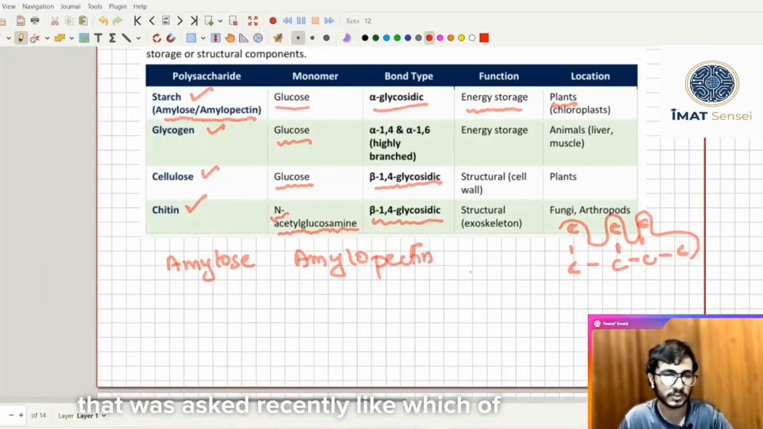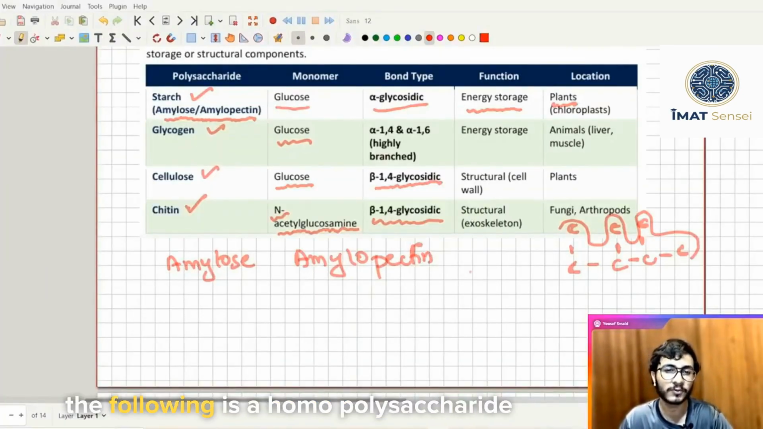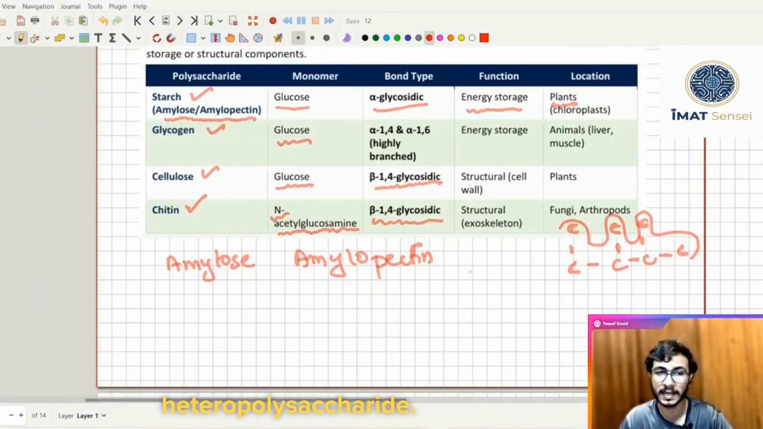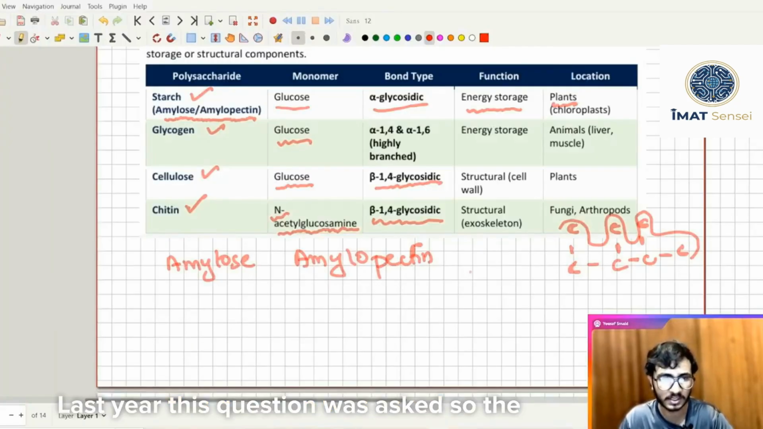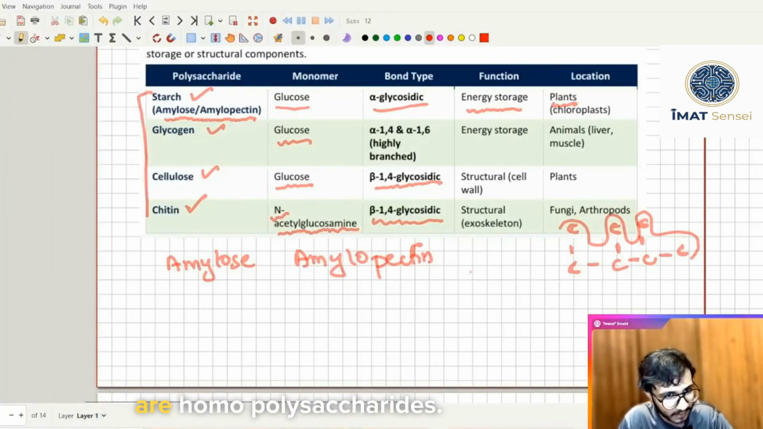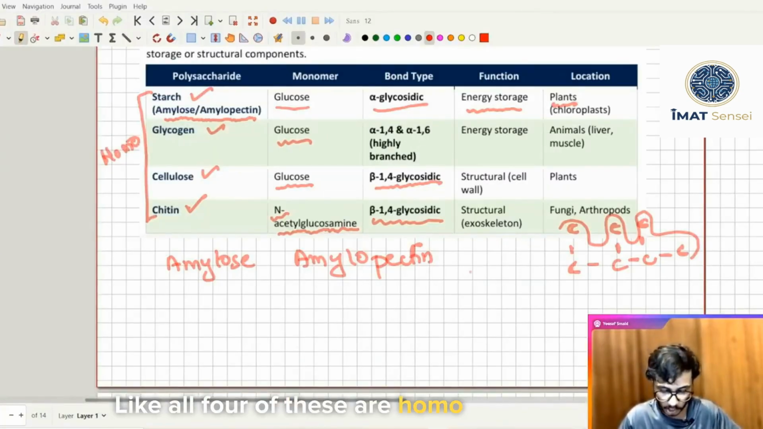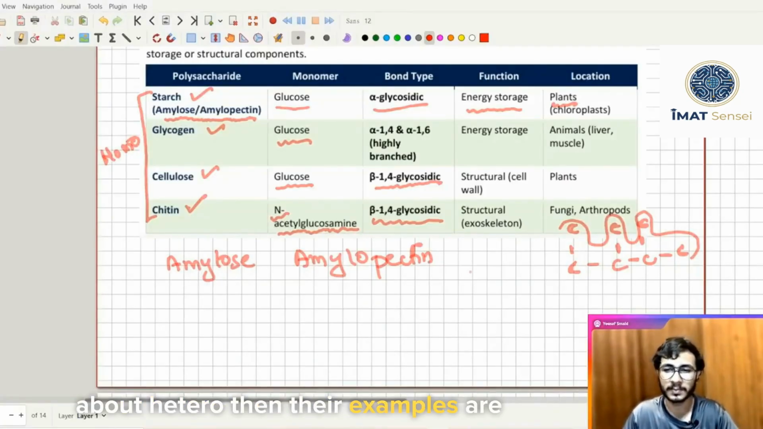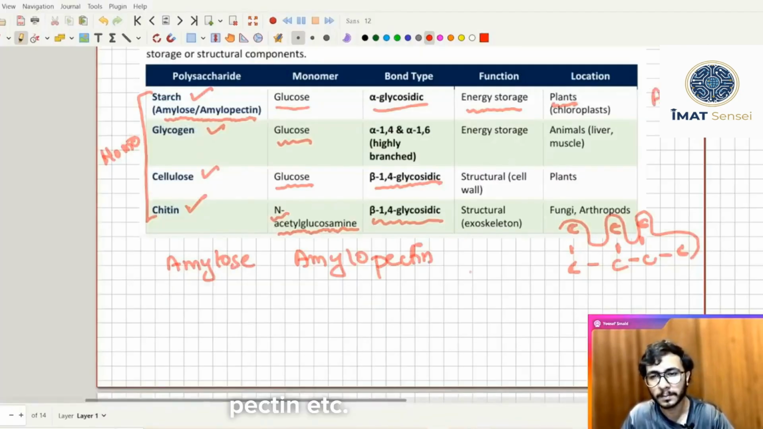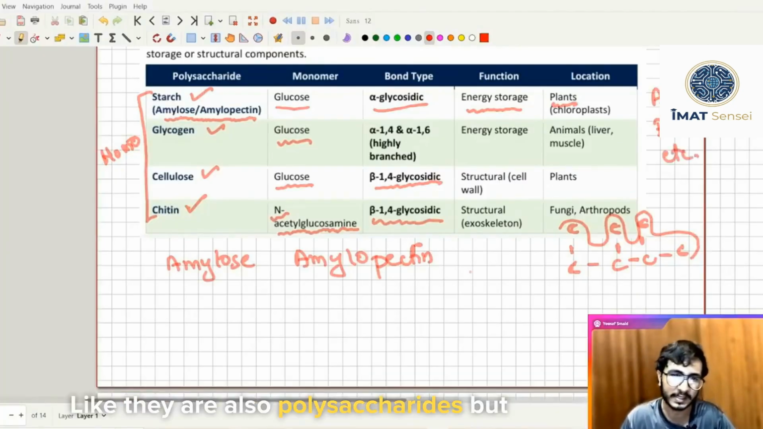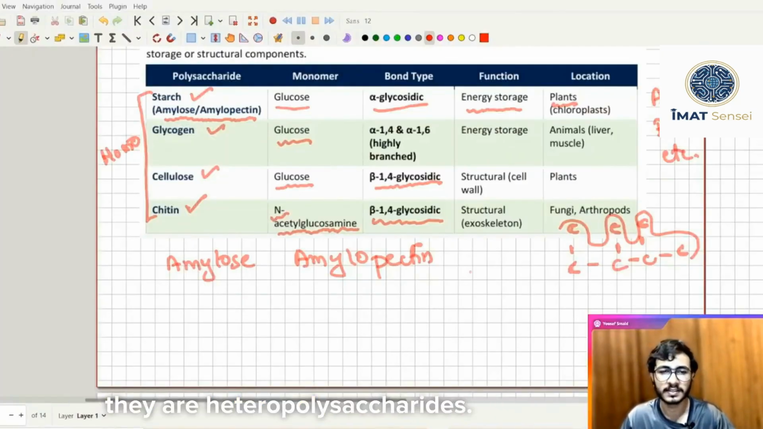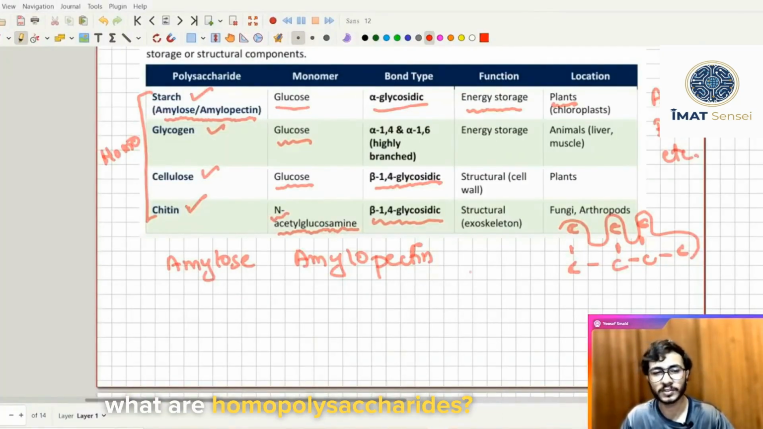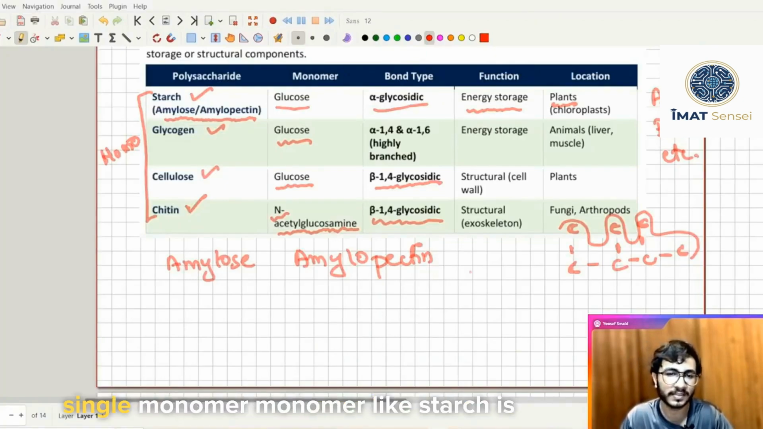I have to discuss an MCQ that was asked recently, like which of the following is a homopolysaccharide and which of the following is a heteropolysaccharide. Last year this question was asked. So the polysaccharides that are written here are homopolysaccharides. All four of these are homopolysaccharides. And if you are asking about hetero, then their examples are agar, pectin, etc. They are also polysaccharides, but they are heteropolysaccharides. What are heteropolysaccharides and what are homopolysaccharides? Homopolysaccharides are formed by a single monomer.